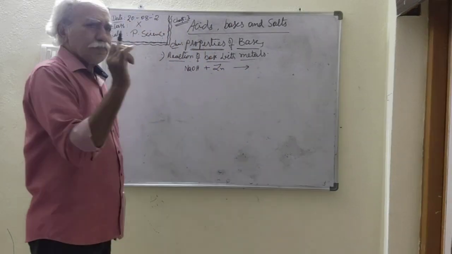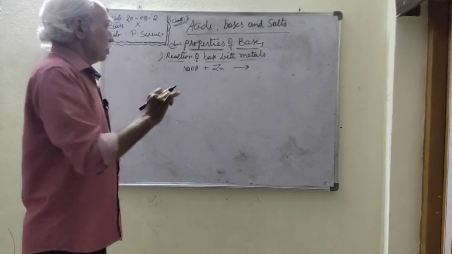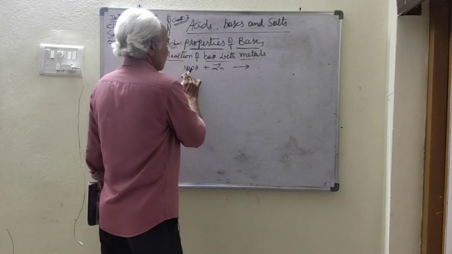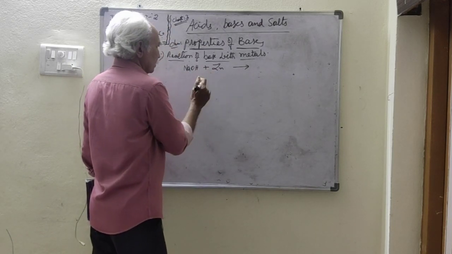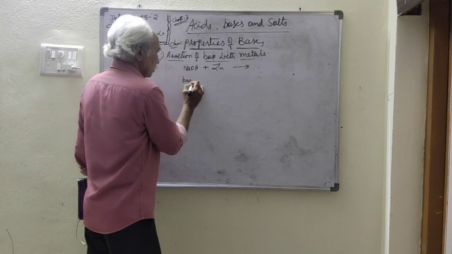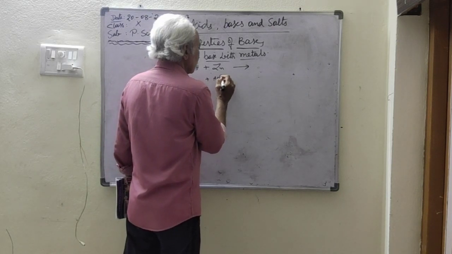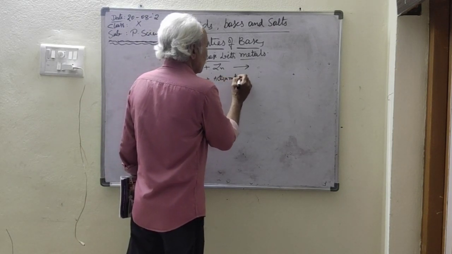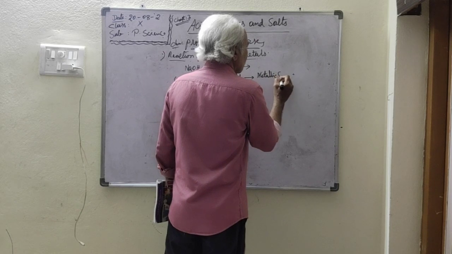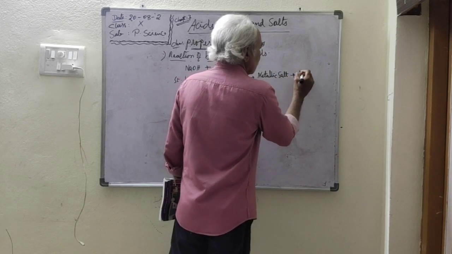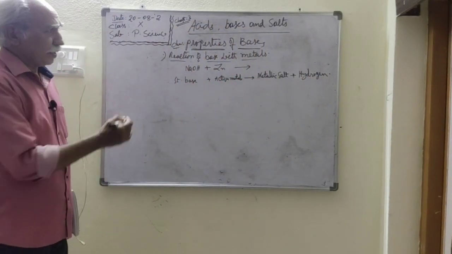So some strong bases can react with active metals, producing metallic salt. Here sodium hydroxide is a base reacting with metals. A strong base reacts with active metals, not with all metals, producing metallic salt plus hydrogen. Here they are liberating hydrogen. Only in a few cases can you find this reaction.